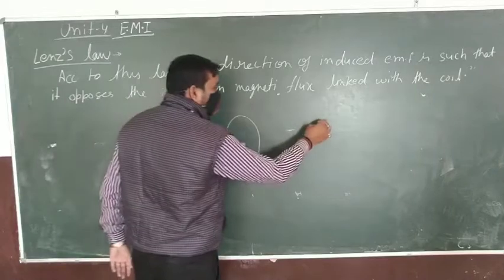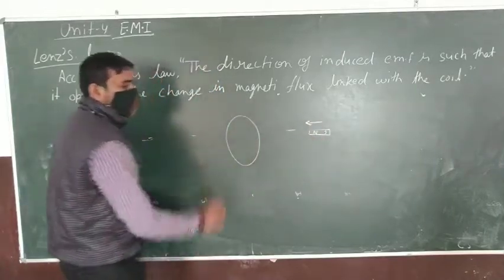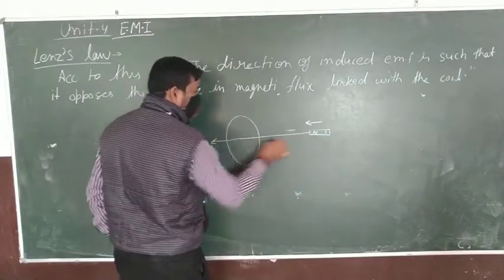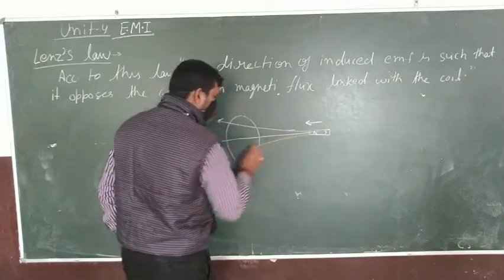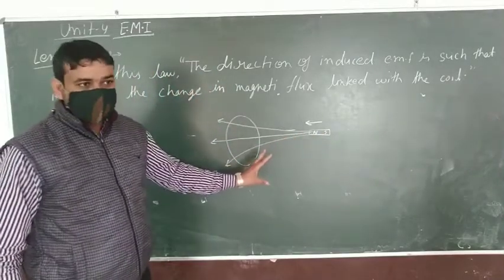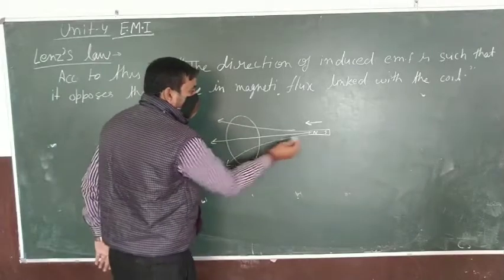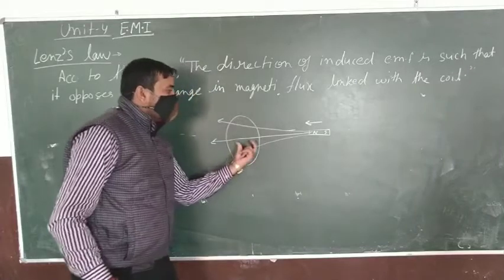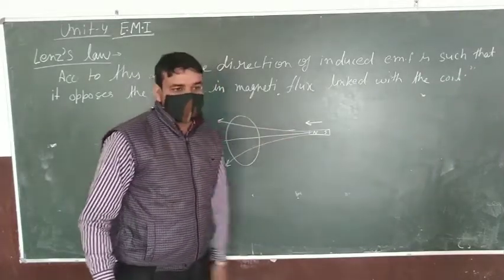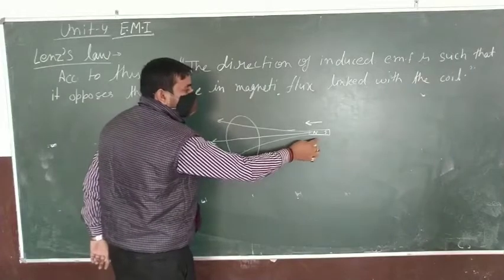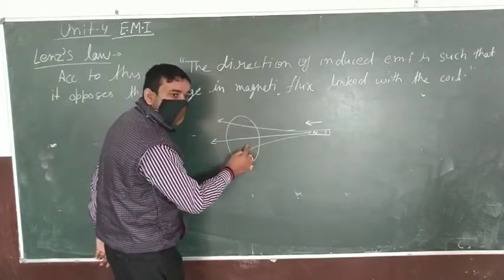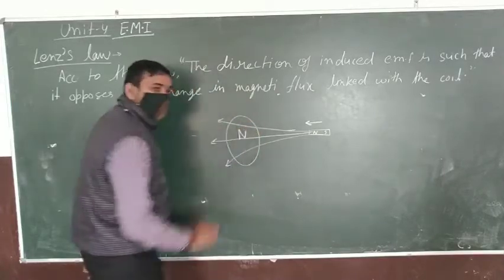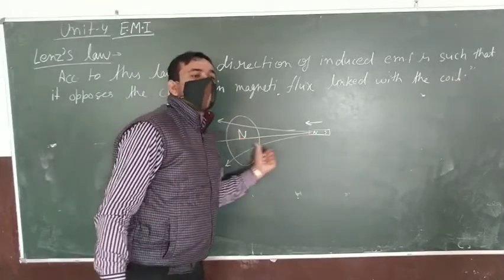When the magnet moves towards the coil, the magnetic field lines linked with it change. Then the coil develops a nature in itself so that it resists the motion. So if the north pole is coming towards the coil, therefore this coil produces a north pole, which tries to oppose the motion of the magnet.